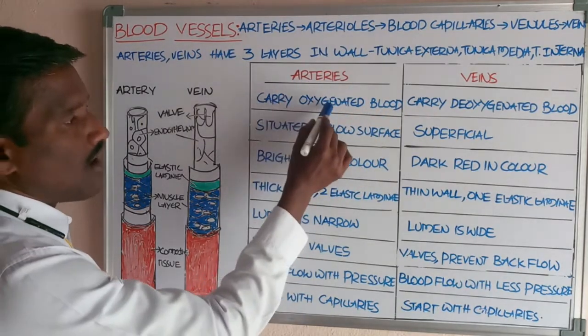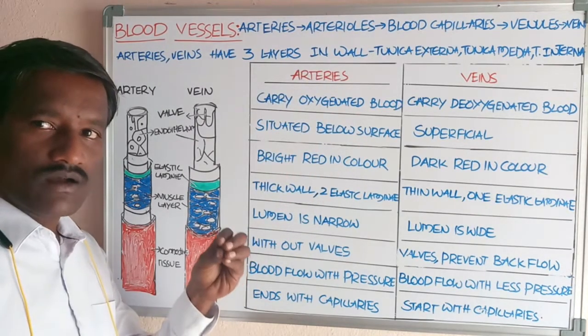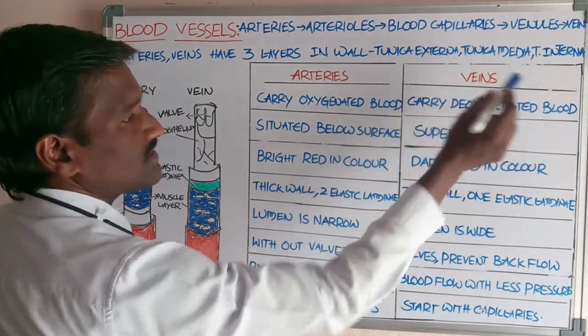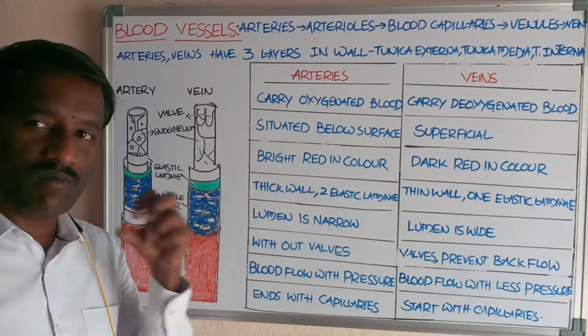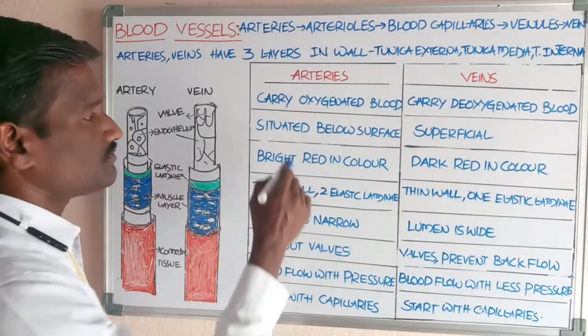Arteries carry oxygenated blood towards the tissue region, and veins carry the deoxygenated blood from the tissue region towards the heart.